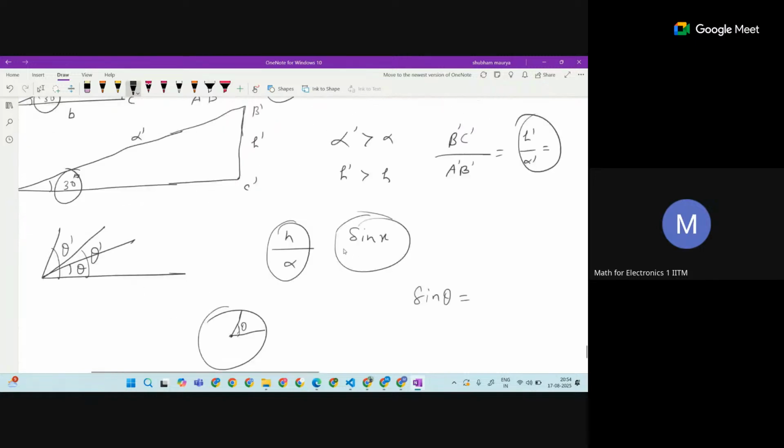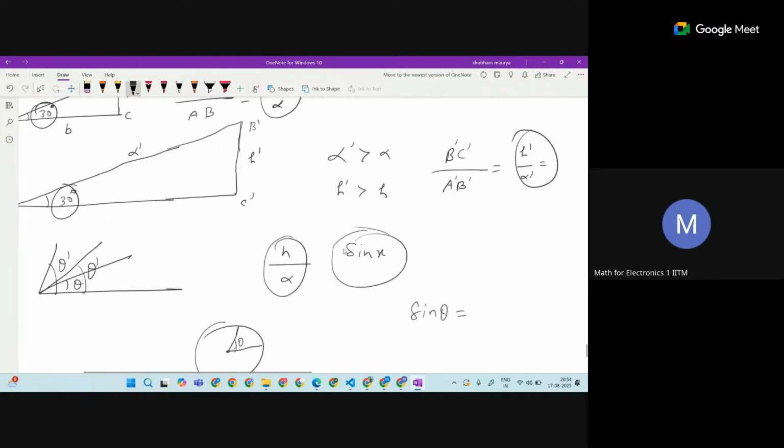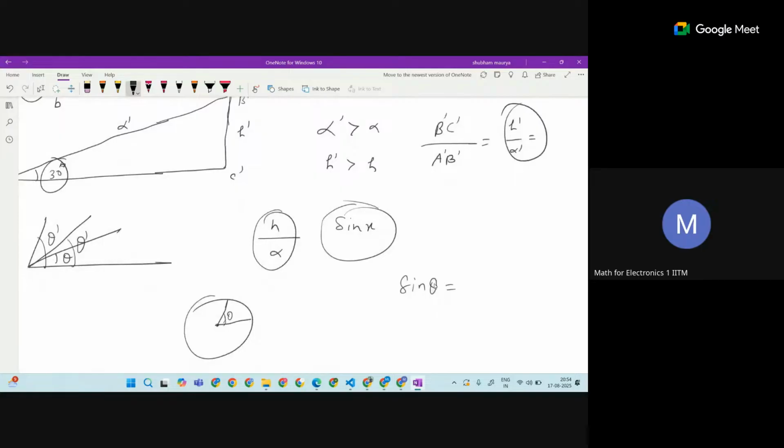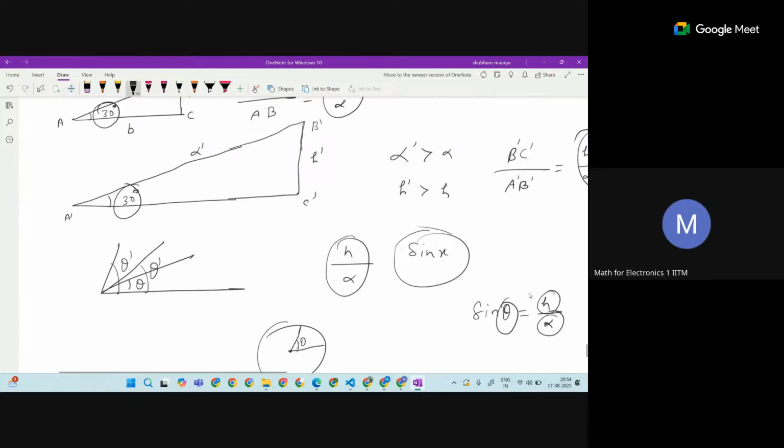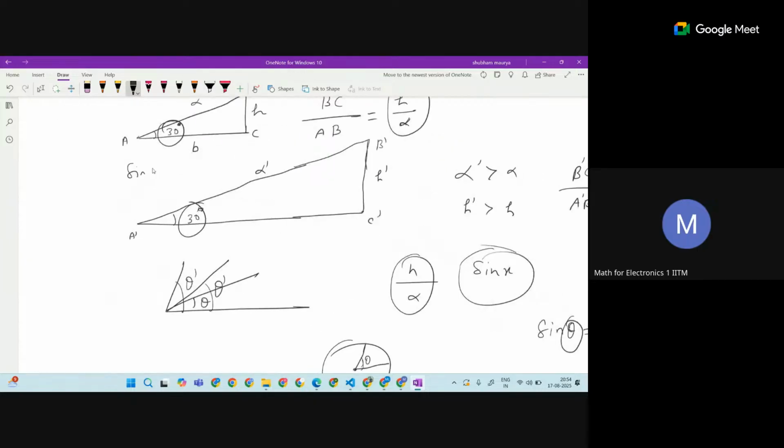Here the meaning of sine theta is height by hypotenuse. Even if I am changing theta, it will change this one and this one. But if it is the same for both cases, this sine theta, which is 30 degrees, is going to be fixed.